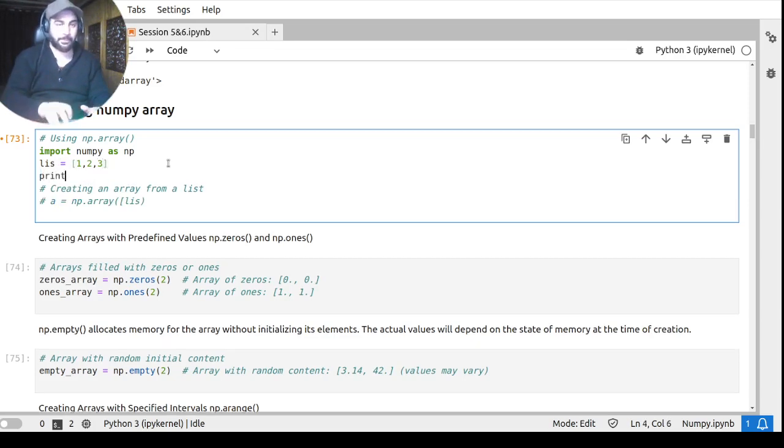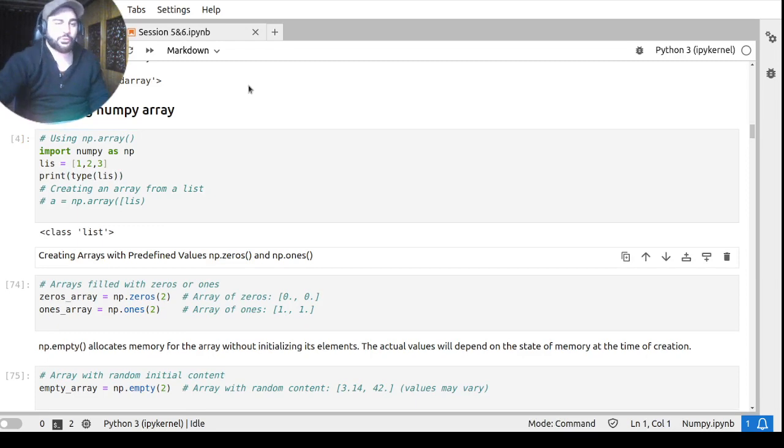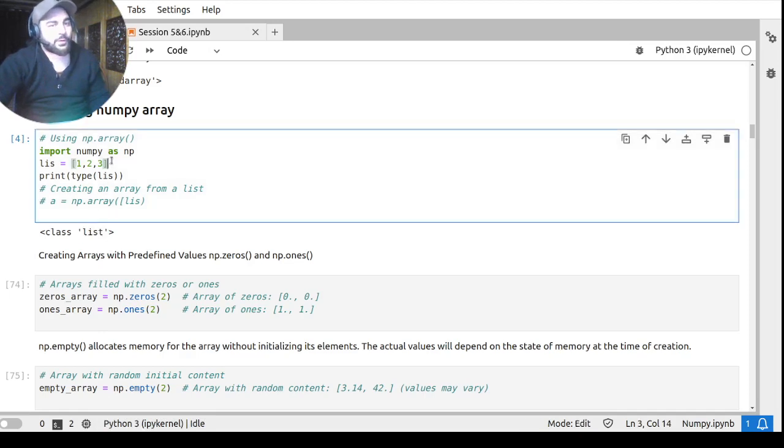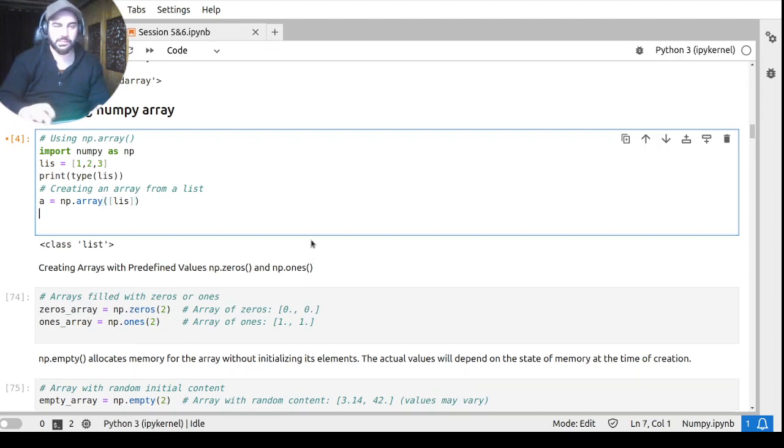Print type of this list. Obviously because it is a list, the list should get printed. So here you saw that it is from class list. But what if I want to convert it into a numpy array? There is a function np.array if I write it here. I'll just pass this list, and I'll now see the type of this a. Print type of a.